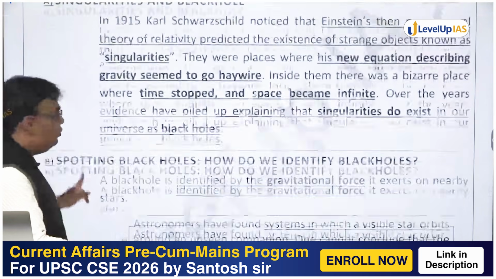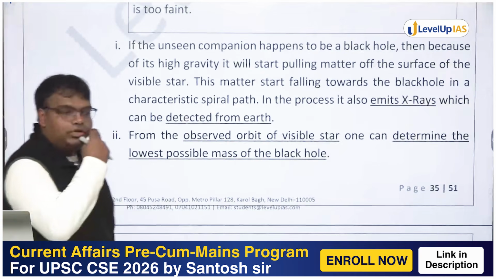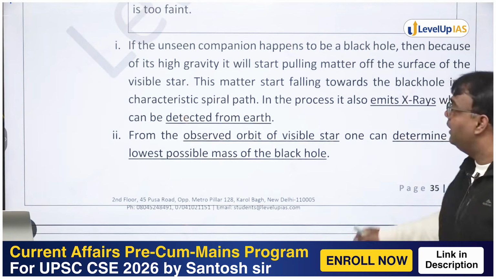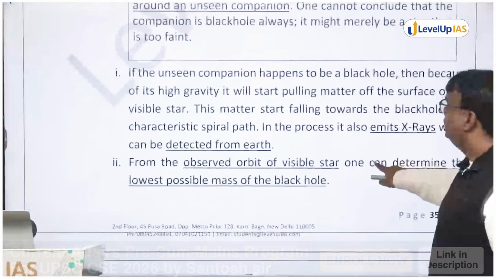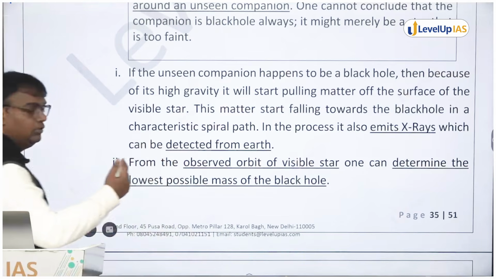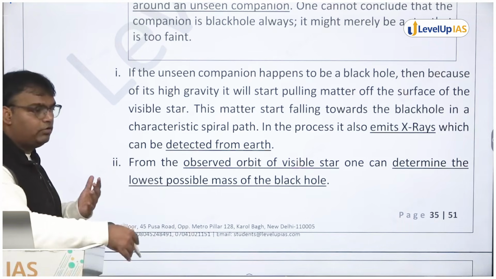ओके, नाउ स्पॉटिंग अ ब्लैक होल. ये स्पॉटिंग अ ब्लैक होल मैंने आपको समझा दिया है कि देखो ब्लैक होल वैसे तो how will we see a black hole? Then black hole will be seen by the unseen companion. So around black holes what happens? There may be some companion star, there may be some other planet revolving around black hole and so on.